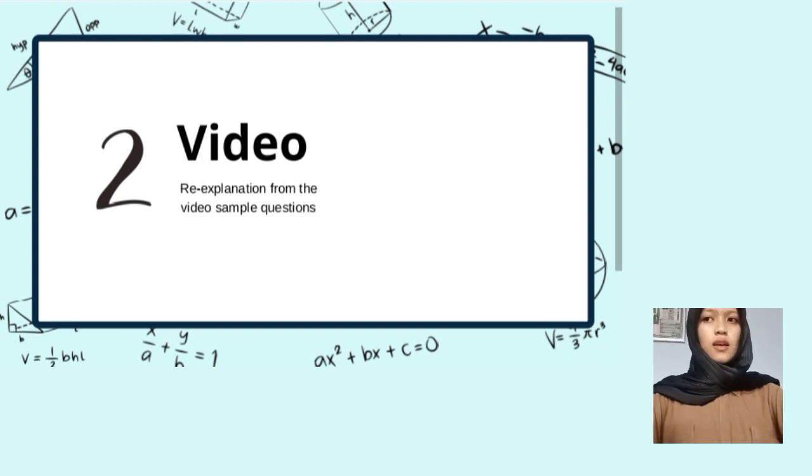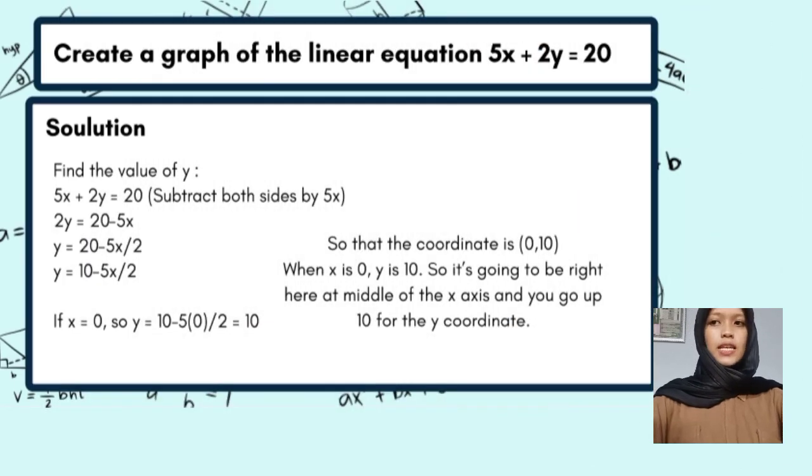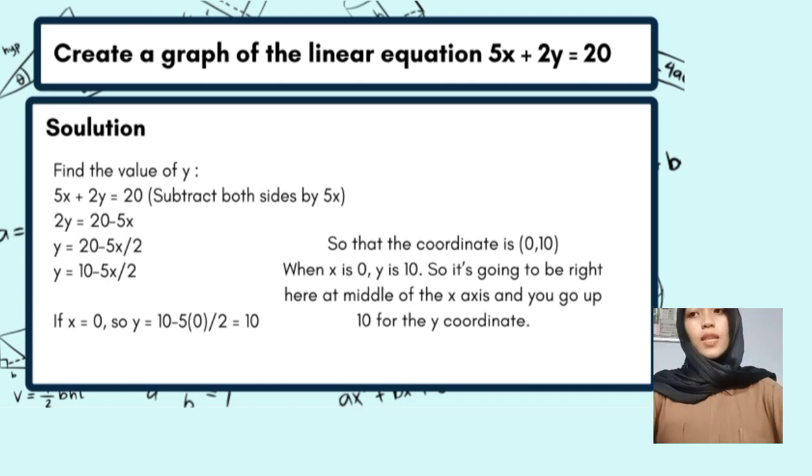Next, I will give a presentation about the video, and I will re-explain the sample question from the video. The question is, create a graph of the linear equation 5x plus 2y equals 20. First, we have to find the value of y. So, 5x plus 2y equals 20. Subtract both sides by 5x. Then, we have 2y equals 20 minus 5x. Y equals 20 minus 5x divided by 2.